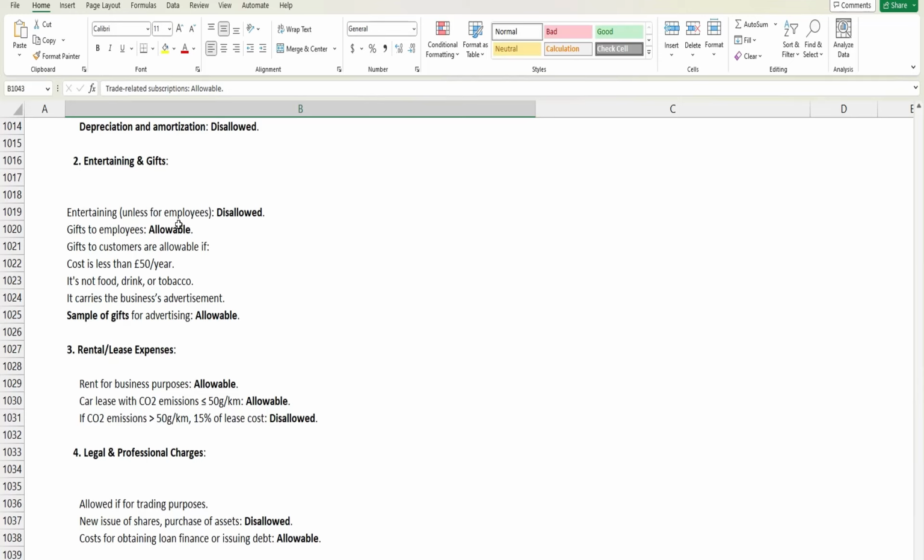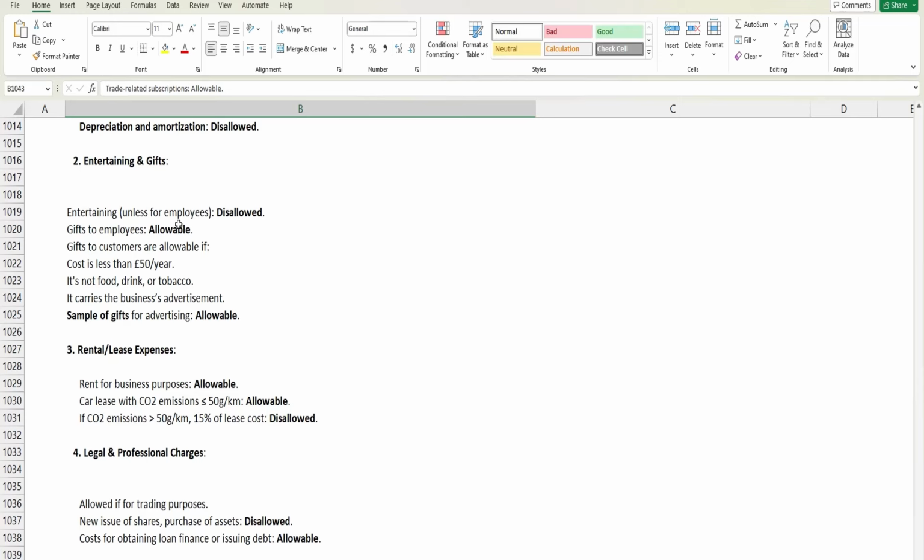It's also important to know whether the expense related to entertainment and gifts is allowable or disallowable. If the company has organized entertainment for employees, then it is allowable. But entertainment for others, like suppliers or customers, will be disallowed.